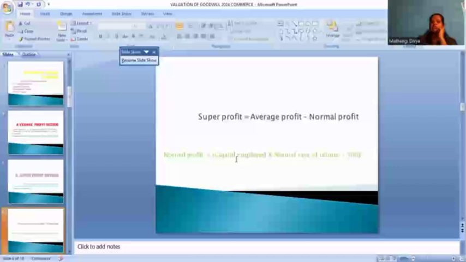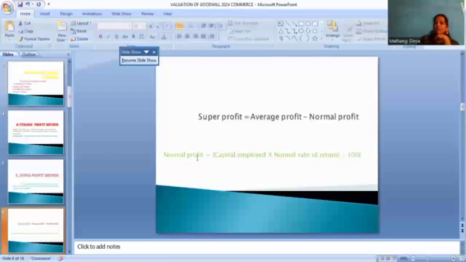Normal profit is equal to capital employed into normal rate of return, divided by 100. The normal rate of return is the rate we take in this year on that product. Capital employed is how much we have spent, such as salaries given, in our business.